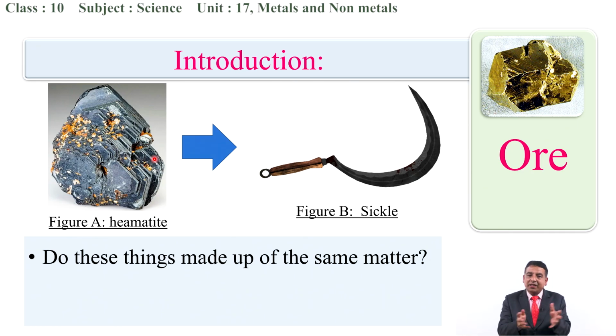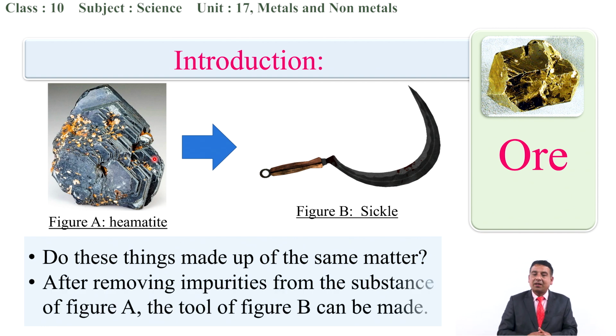Next, are all these things made up of the same matter? That means, do they have similar things in the form of the words? Obviously not. After removing the impurities, as I have already reiterated earlier, by removing all of these impurities, we can take out the pure form of the metals.